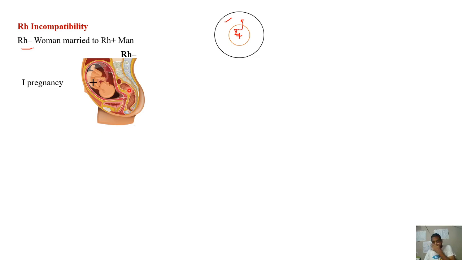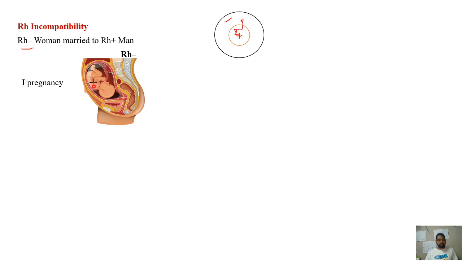But at the time of parturition, that is during delivery, the blood vessels of the mother will rupture and the fetus blood can enter the mother's blood. That is, antigens from the fetus can enter the mother's blood at the time of delivery. Then the mother will start producing antibodies against this particular antigen.